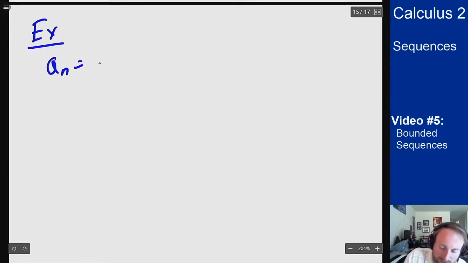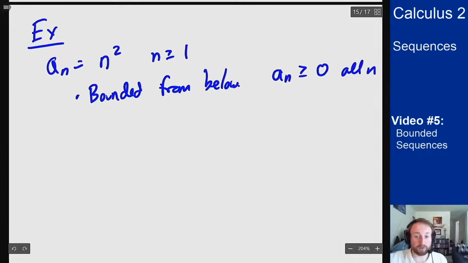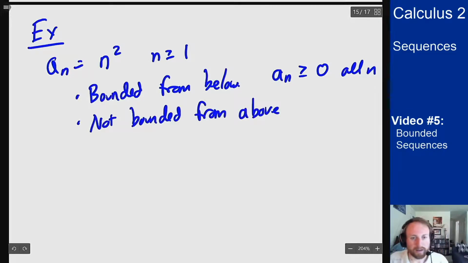So some brief examples of this. If I take a_n to be the sequence n squared for n bigger than 1, this is bounded from below. Why? Because a_n is bigger than or equal to 0 for all n, so 0 is a floor for my sequence. 0 is a floor, minus 3 is a floor. A lot of numbers are floors. Anything less than 0 is a floor. But since there is one, it's bounded from below. This is not bounded from above. Why not? Well, I could pick any value I want, and eventually n squared passes it. So whatever ceiling I want to set, I'll eventually break it. So I'm not bounded from above.